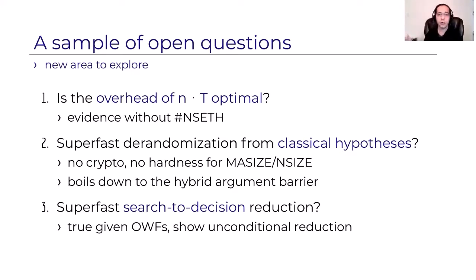And as another sample open question, can we show a superfast search to decision reduction for randomization? So as I said, our randomization already solves search problems because we use PRGs. But if you were able to show superfast randomization that does not use PRGs, can you show that we are able to solve search problems without a big overhead, approximately in the same running time? This is a generic great question.